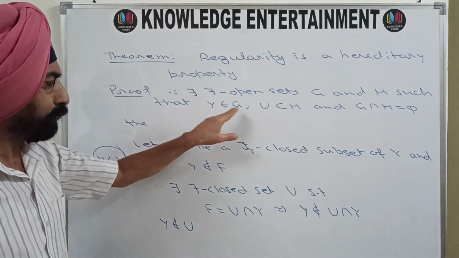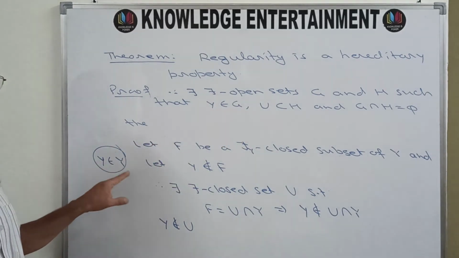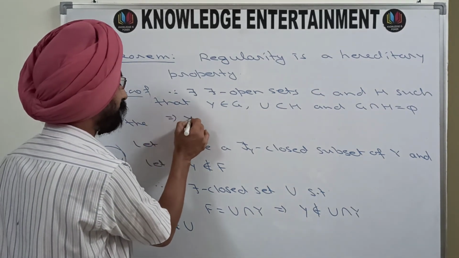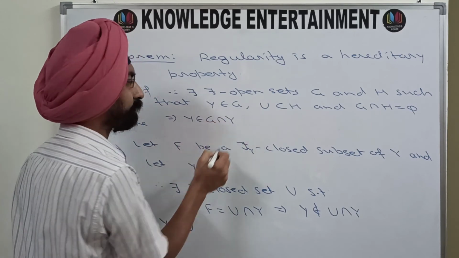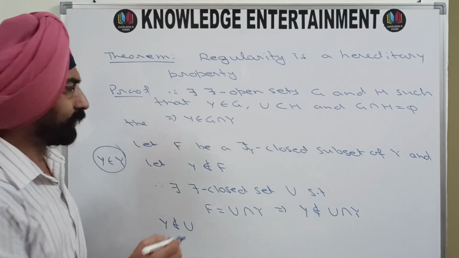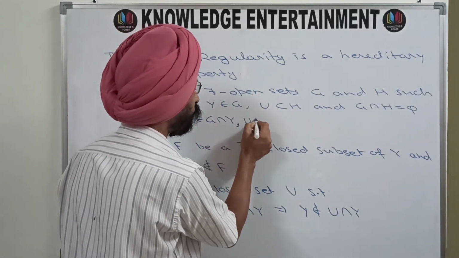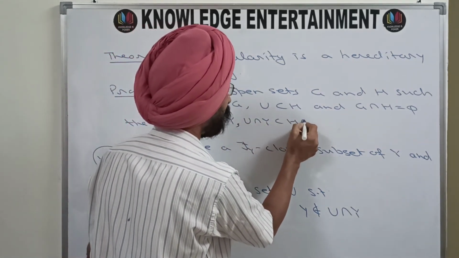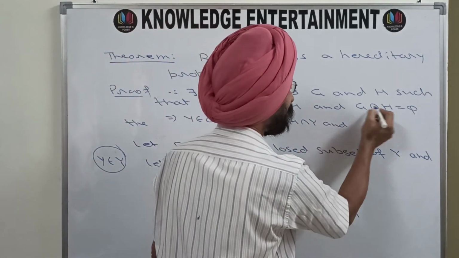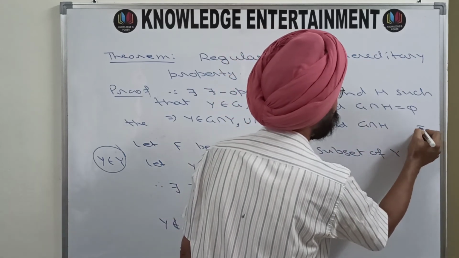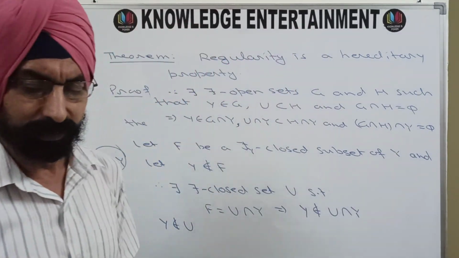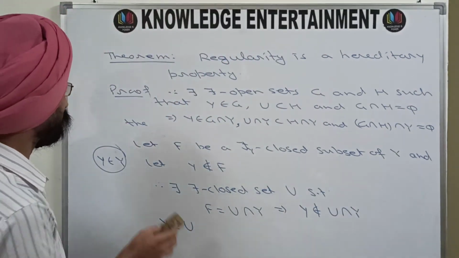Now, y belongs to G, y also belongs to Y. From these two, I can say that y belongs to G intersection Y. U is a subset of H. This means U intersection Y is a subset of H intersection Y. And since G intersection H is phi, intersection with Y will also be phi. Phi intersected with any set is phi.